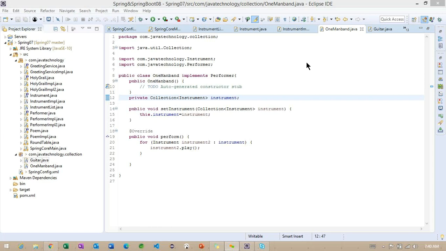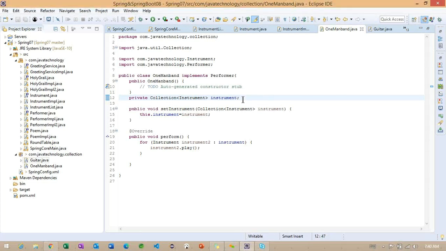Okay, now back to the map. In Java, map objects work as key value pairs. The same terminology works in Spring. So we'll see how exactly it works here.